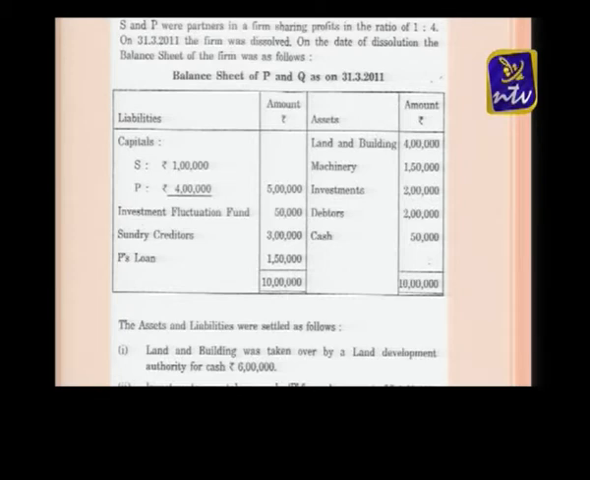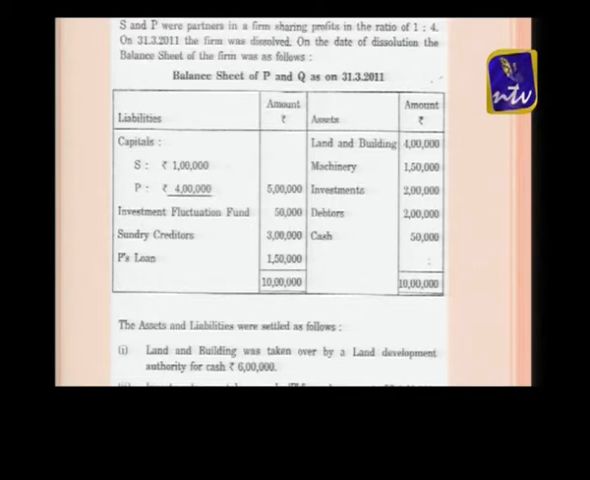Then asset side, land and building 4 lakh and machinery 1 lakh 50,000, investment 2 lakh and debtors 2 lakh and cash is 50,000. So this is the balance sheet of S and P, and they are going to dissolve the firm, and along with this they are given a lot of adjustments. So look at the monitor.